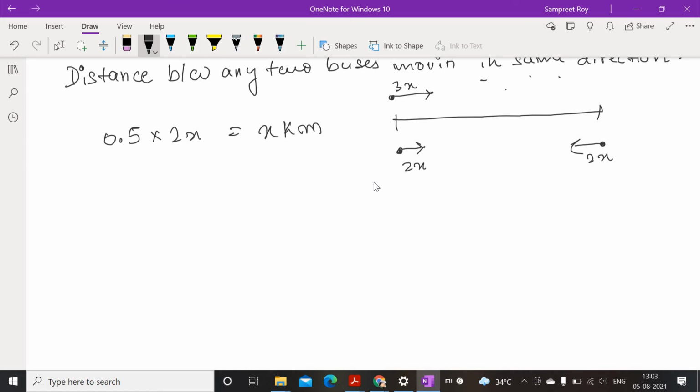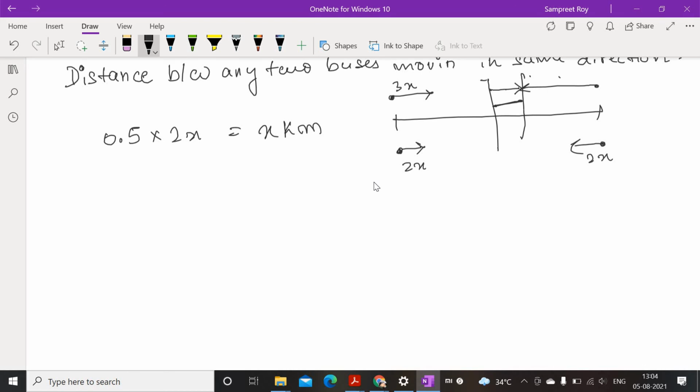So we have to find the time interval between coming across two buses in the opposite direction, right? Suppose he meets this bus at this point. After that he continues to move in this direction, and he meets the second bus at this point. So we have to find this particular distance.